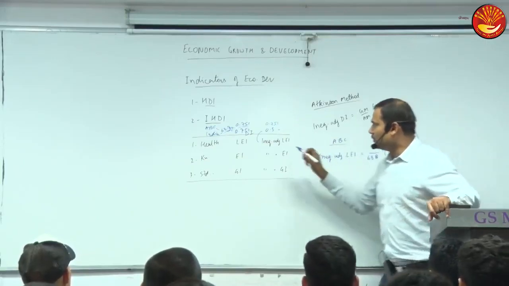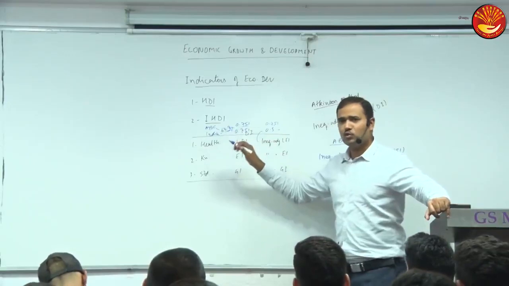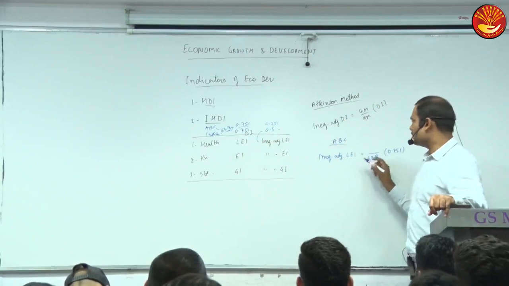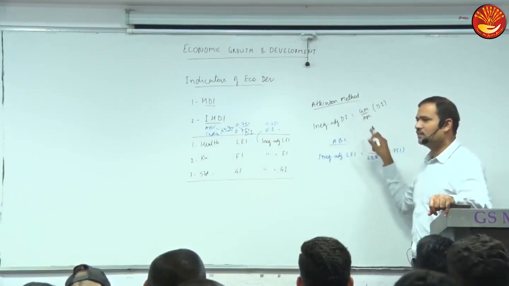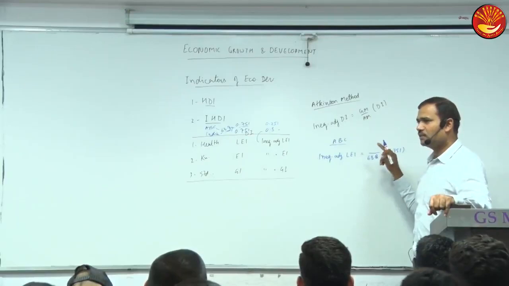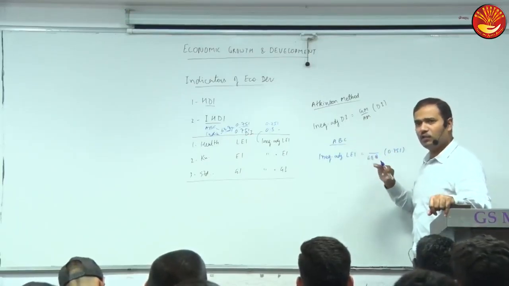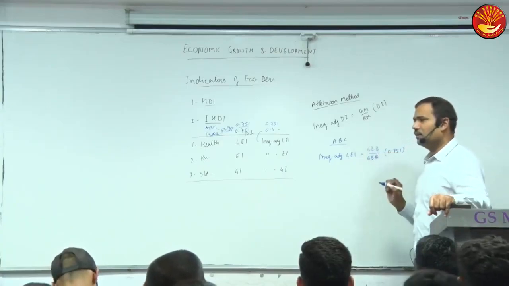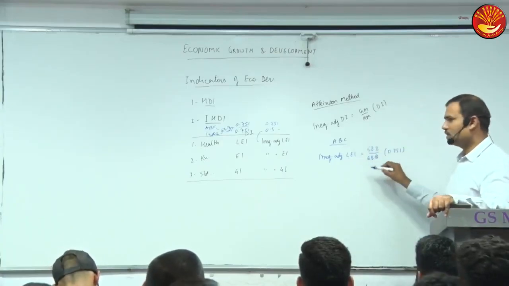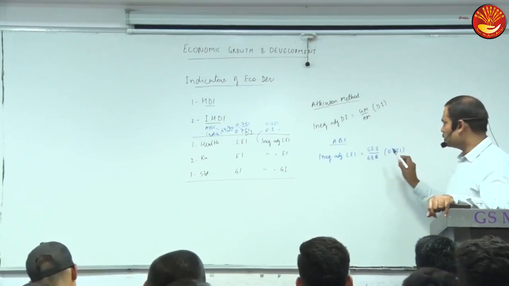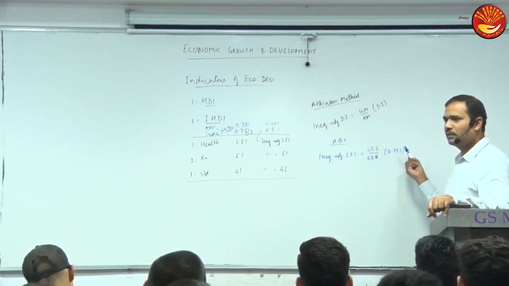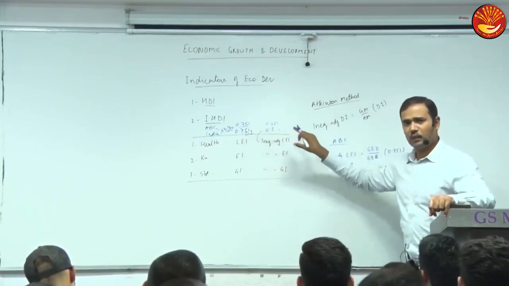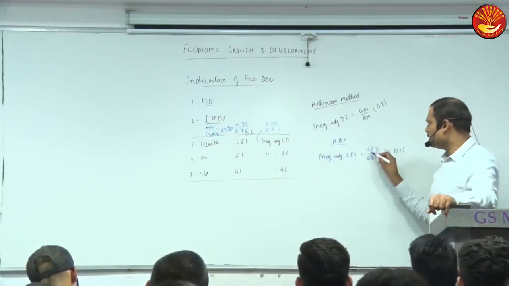Now in this country, everybody lives exactly the same number of years. We have assumed it, although practically not possible. So if everybody lives exactly the same number of years, then the GM will be the same. If all numbers are the same, AM and GM are the same. So 68.8 divided by 68.8 is one, and when you multiply by one, the value will be the same. So there is no inequality in LEI. Clear?